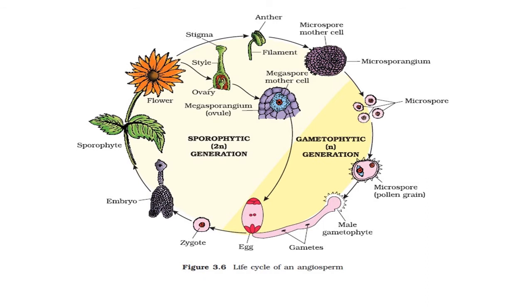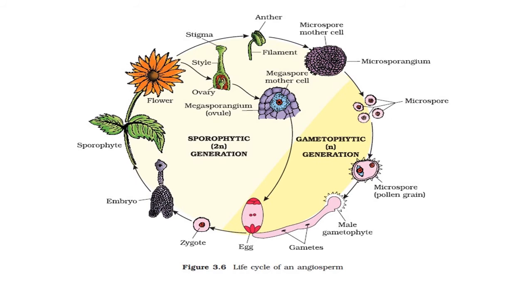At the time of fertilization, after the pollination process, now you know double fertilization takes place. Two male gametes move towards the embryo sac, the ovule structure here. One fuses with the egg cell, another fuses with the secondary polar nuclei, and this fertilization process takes place.